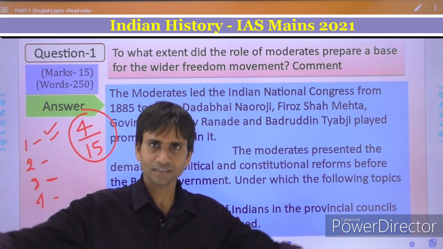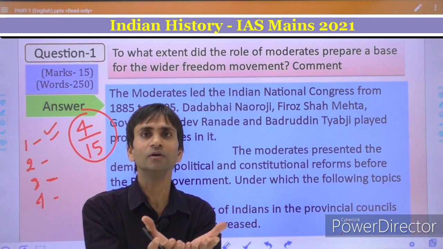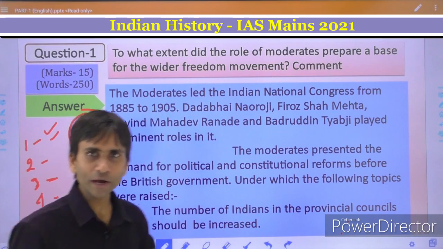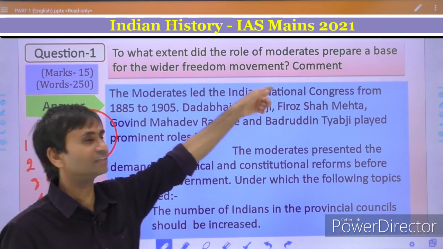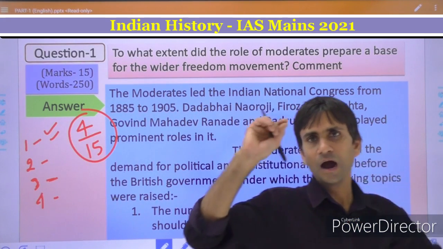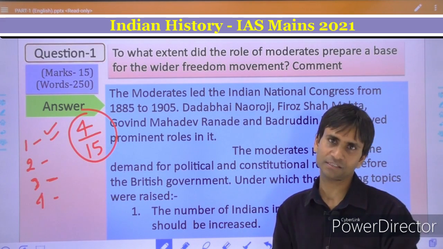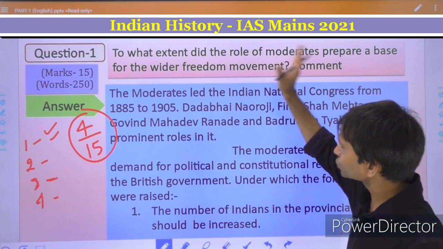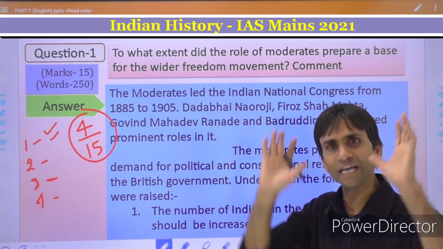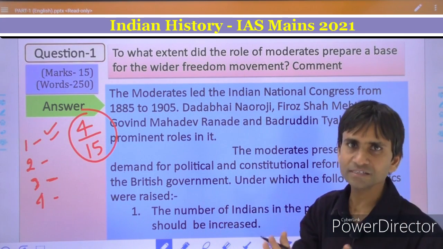They enlarged and prepared a base for the wider freedom movement. So if you are going to absolutely agree with this, then definitely the examiner will not provide the higher marks. Then the question from the earlier stage is demanding that you take a stance over